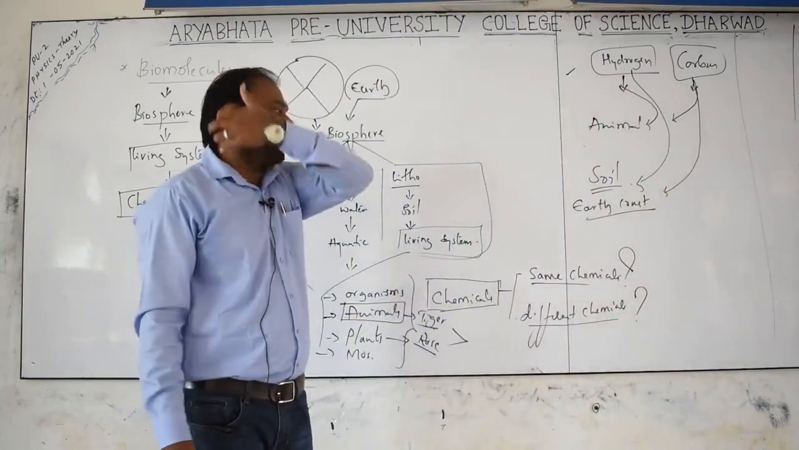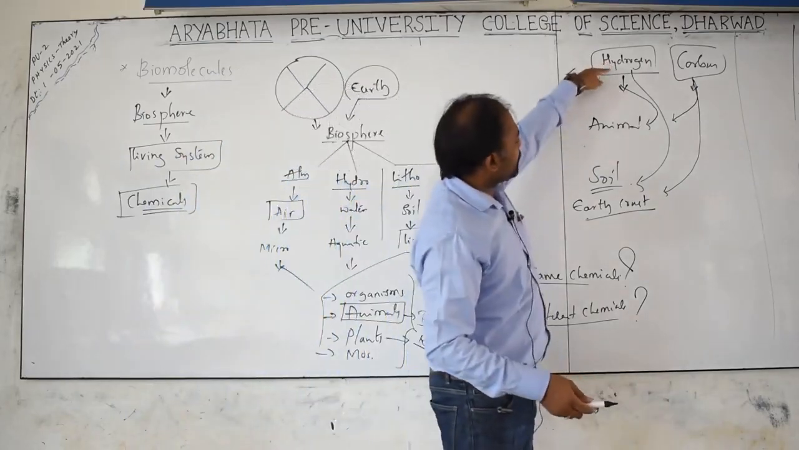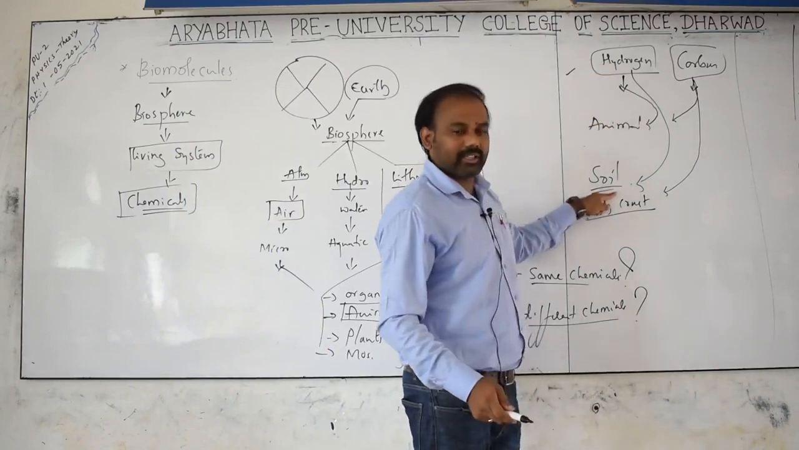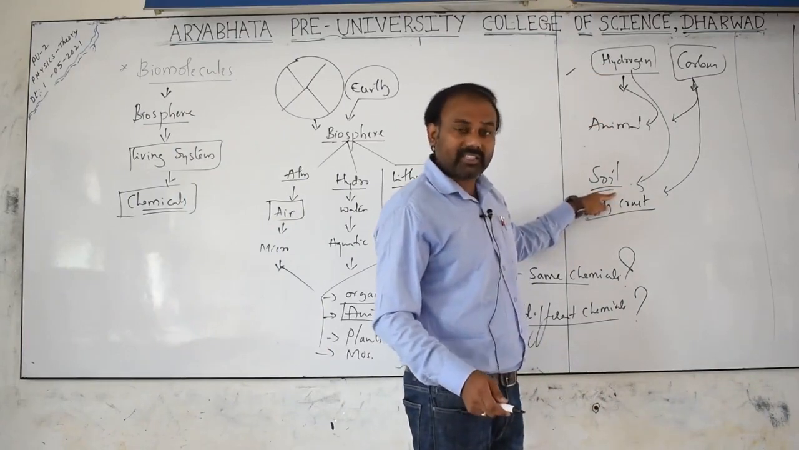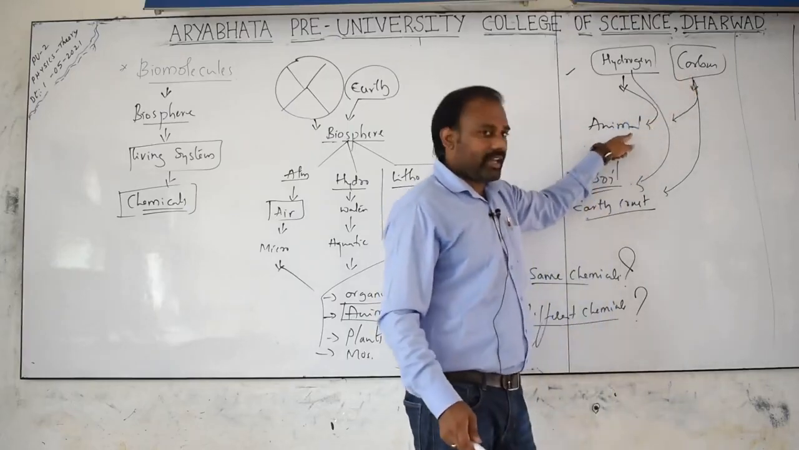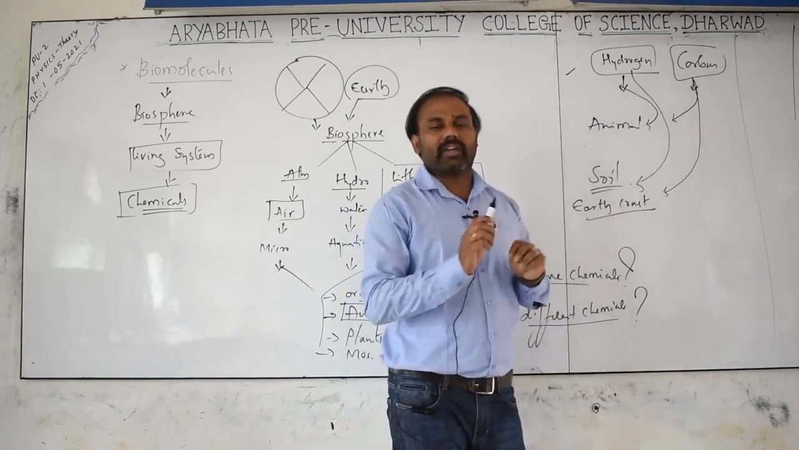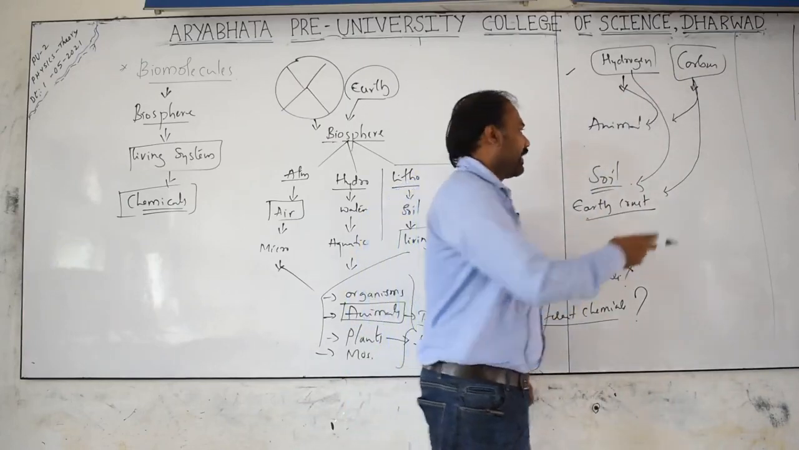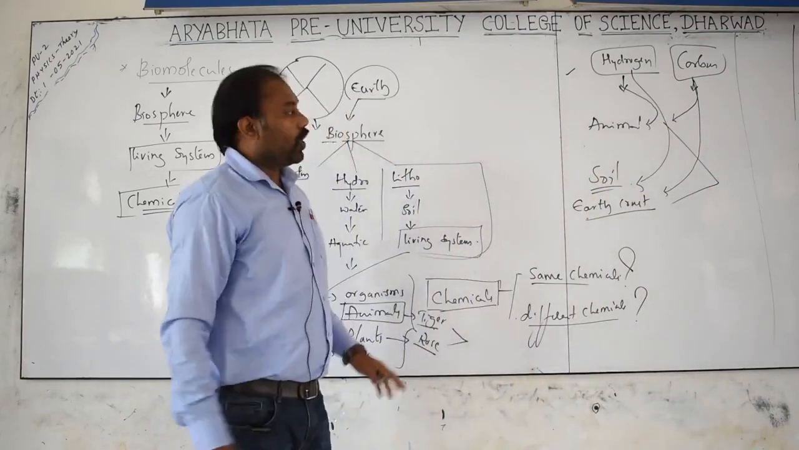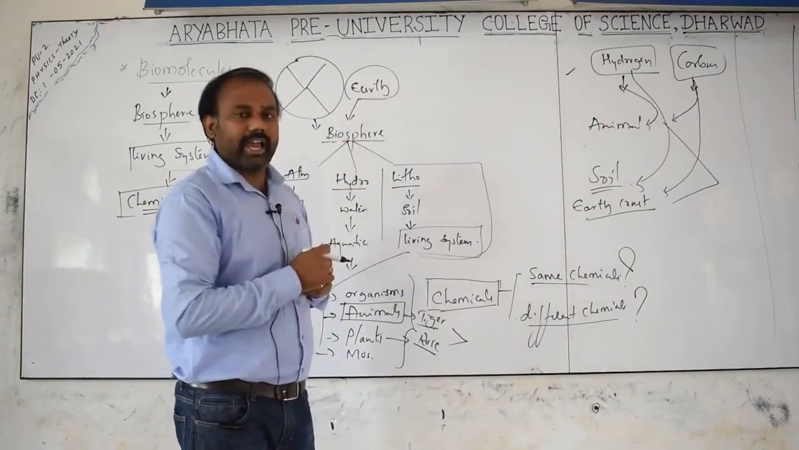Yes or no? So my question is that the same hydrogen is present in the animal body and in the earth crust. Are they the same? Likewise, the same carbon is present in the animal body and in the soil. Again, are they the same? So this is my question. Think about this one. My final conclusion is that no doubt hydrogen is present in the animal and soil, and carbon is present in the animal and soil.